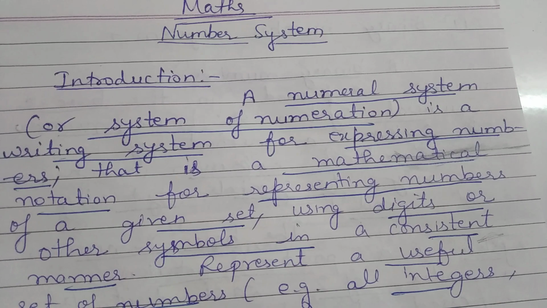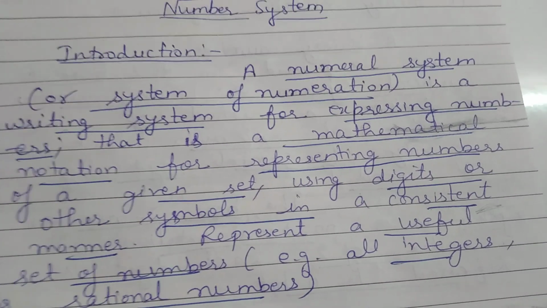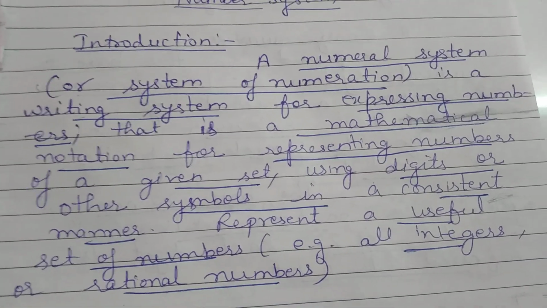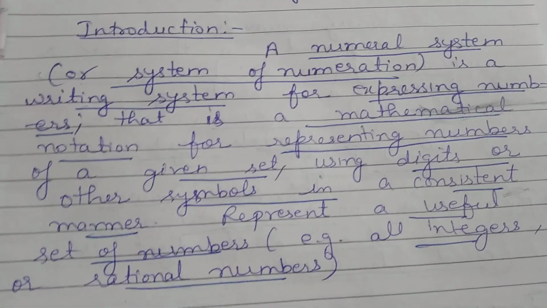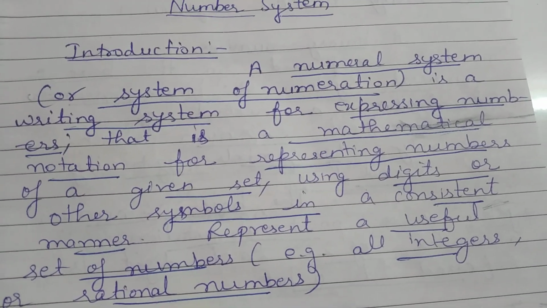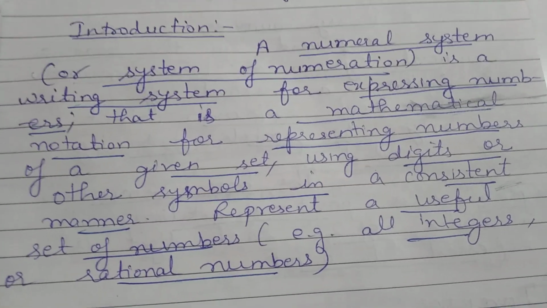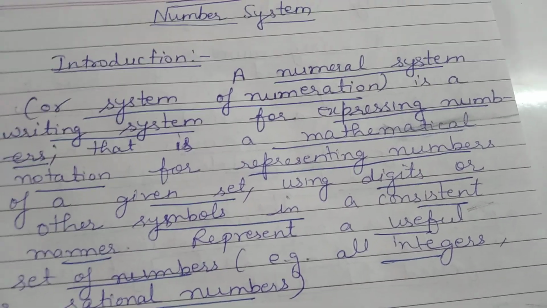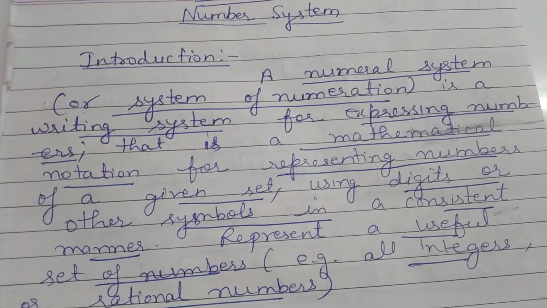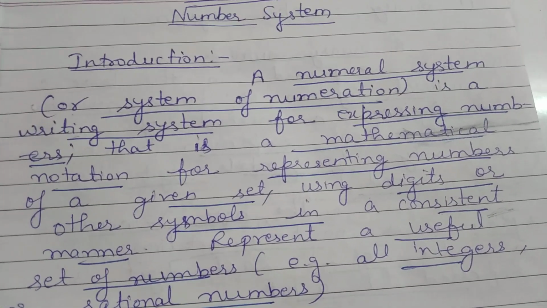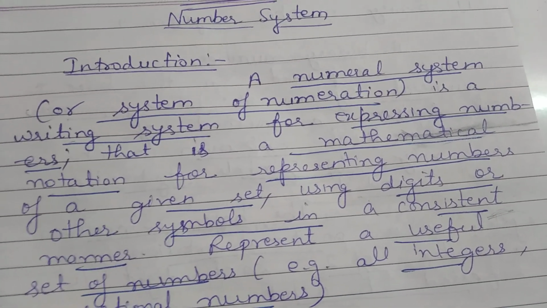A numerical system, or system of numeration, is a writing system for expressing numbers. How to write numbers, how to express numbers. That is a mathematical notation for representing numbers of a given set using digits or other symbols in a consistent manner. It means that it is a mathematical notation for representing numbers of a given set, using digits or symbols in a consistent manner.